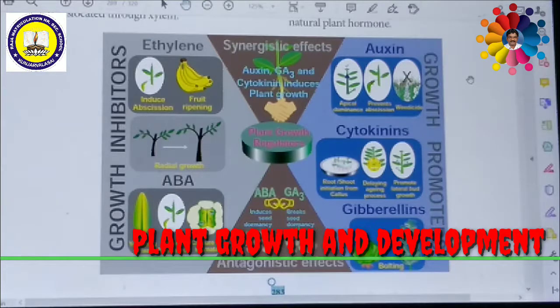In the year 1954, Skoog and Miller discovered that autoclaved DNA from herring fish sperm stimulated cell division in tobacco pith cells. They called this cell division inducing principle cytokinin, that is kinetin.